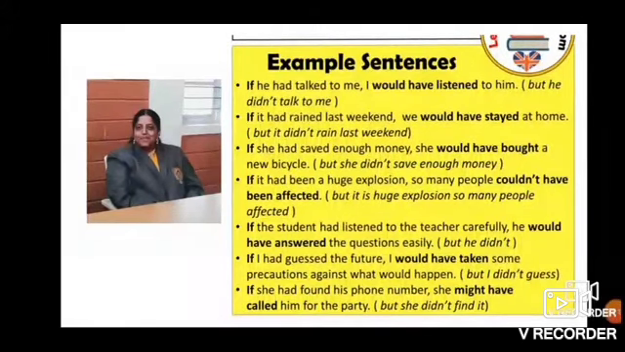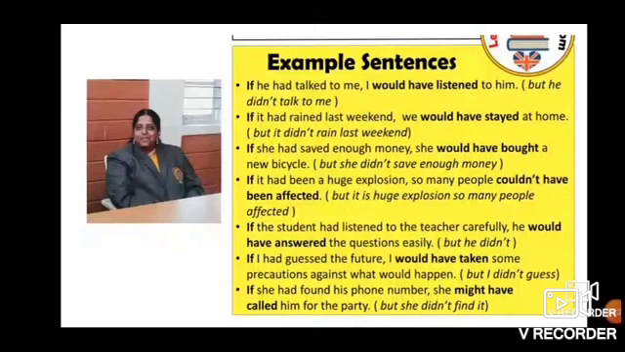If the student had listened to the teacher carefully, he would have answered the questions easily. If I had guessed the future, I would have taken some precautions against what would happen. If she had found his phone number, she might have called him for the party.